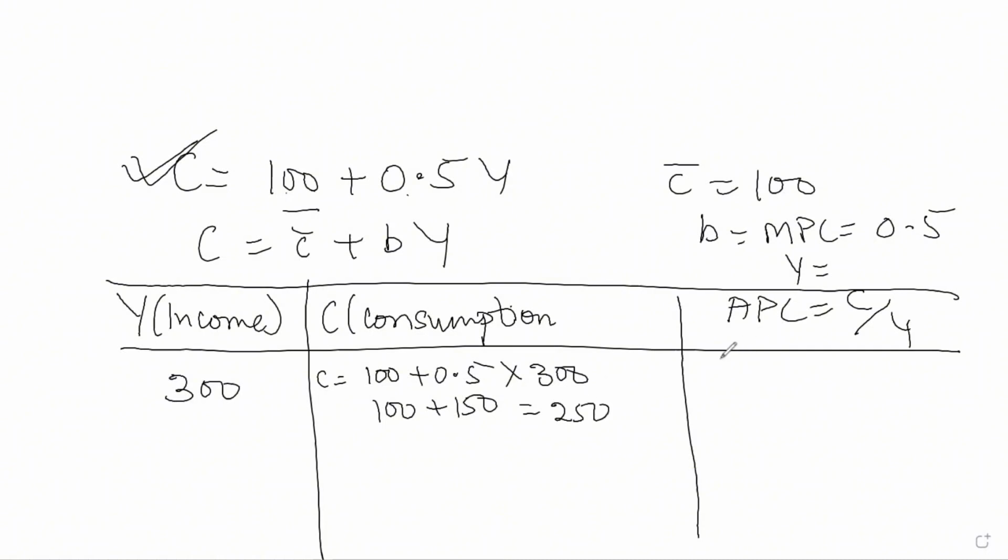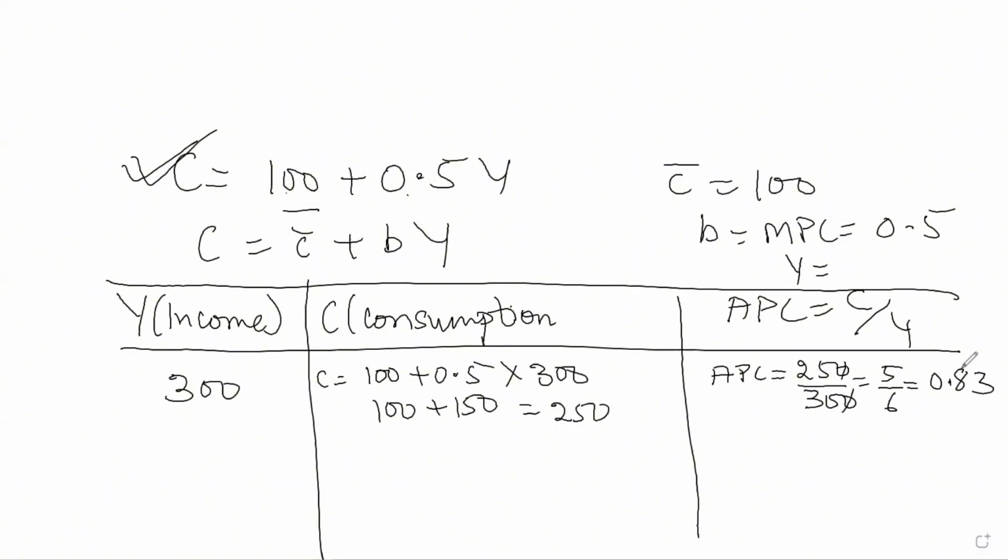Here the value of APC will be C by Y, that is 250 divided by 300, which is equal to 5 by 6, which is 0.83.